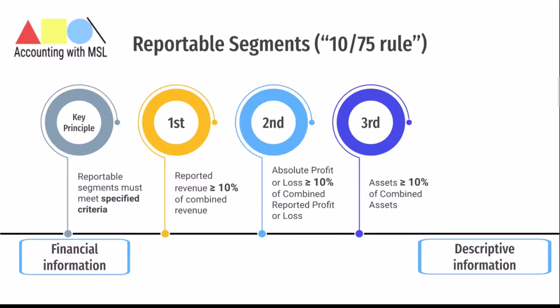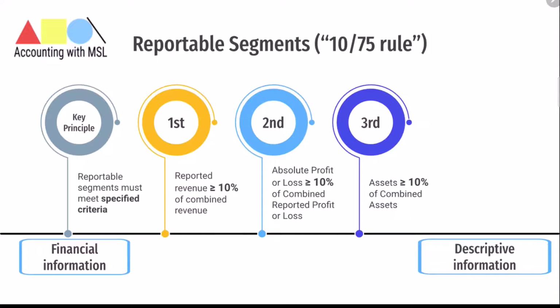Essentially, it means that when it comes to identifying reportable segments, you could look at three different things. You either look at revenue, profit or loss, or total assets. So take note, reportable segments should be 10% or more of revenue of the entire group, 10% or more of the absolute profit or loss of the entire group, or 10% or more of the total assets of the entire group. Whichever one you choose depends on you, and obviously IFRS 8 allows entities to apply some level of judgment when it comes to identifying reportable segments.